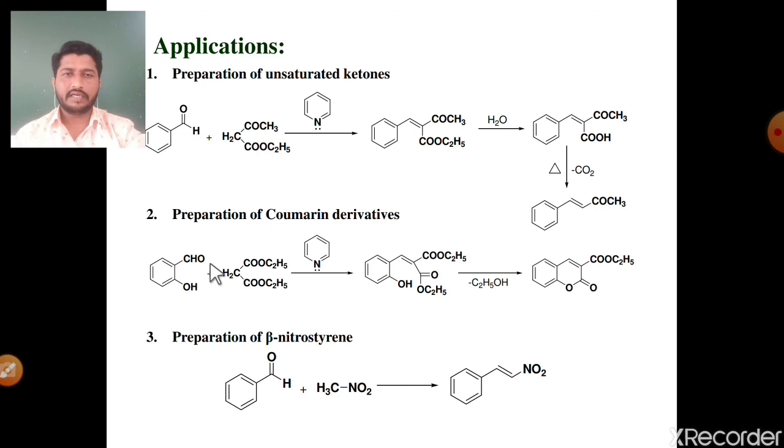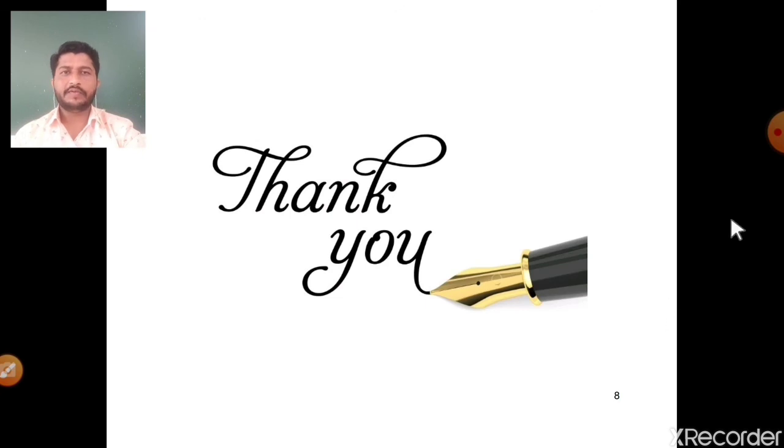Knoevenagel condensation reaction. And number third application is a preparation of beta nitrostyrene. See the benzaldehyde molecule in presence of nitromethane and strong base pyridine, it gives finally beta nitrostyrene. These are the three applications of Knoevenagel condensation reaction. Thank you very much.